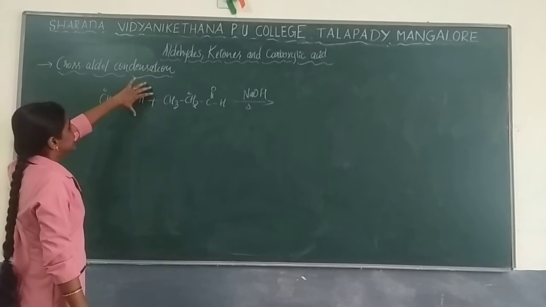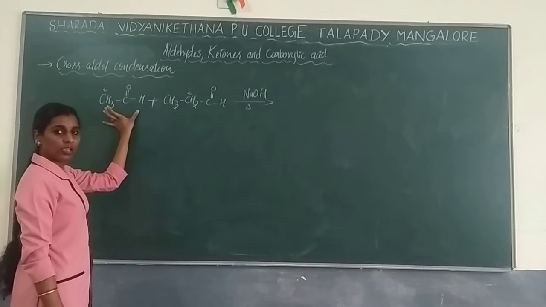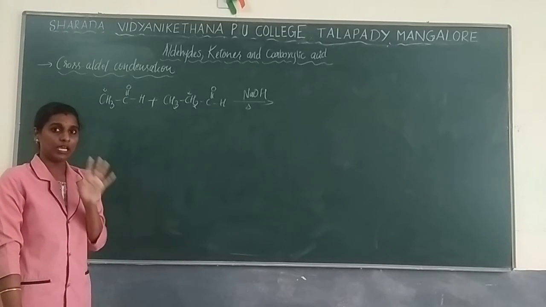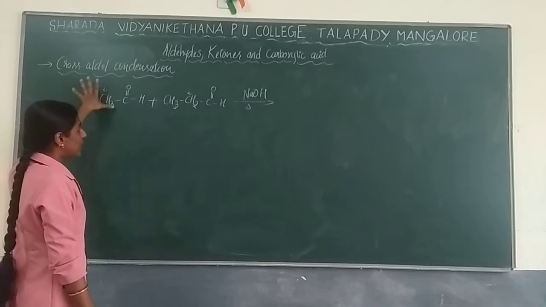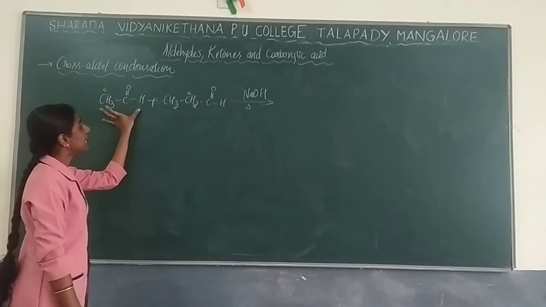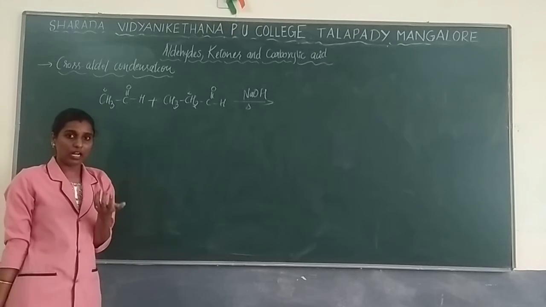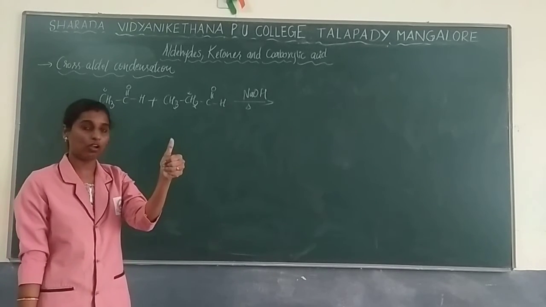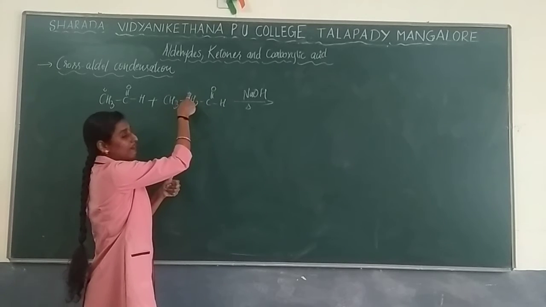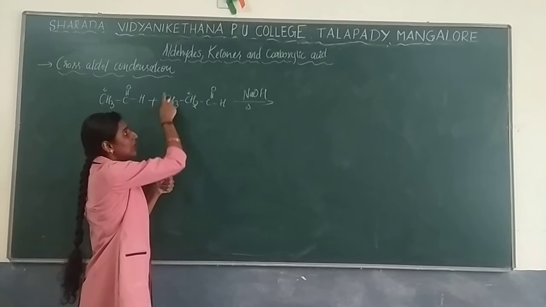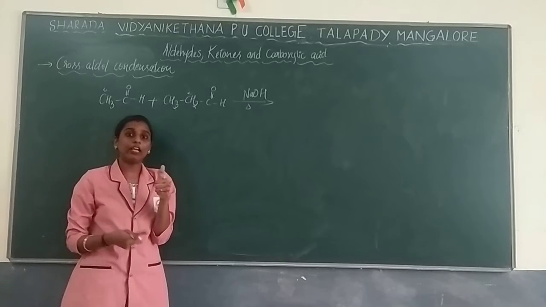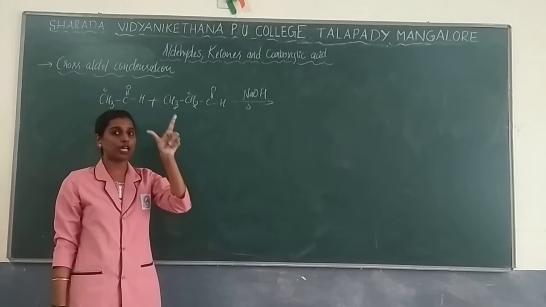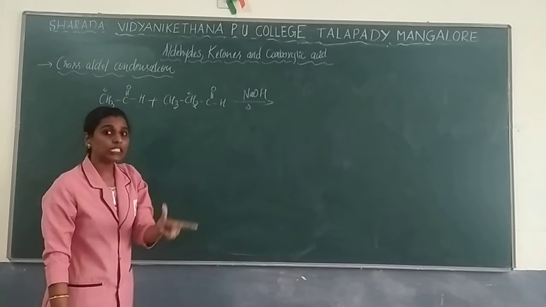Because the reactant whatever you are using will first go for self-condensation. Listen, if you are taking ethanol, this ethanol will first undergo self-condensation, so that you will get one product. Now here you have one alpha carbon. So what will happen? Propanol also will undergo self-condensation at this carbon, so that you will get a product. Third step, what will happen?